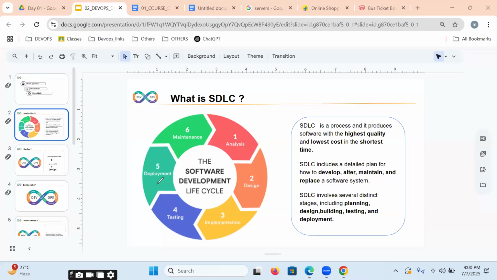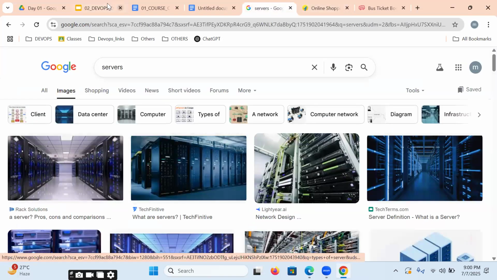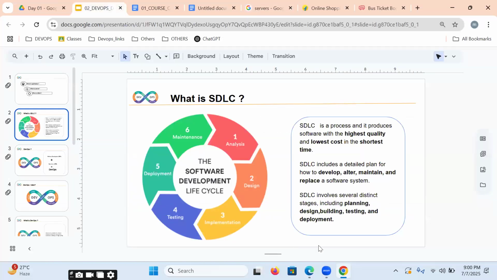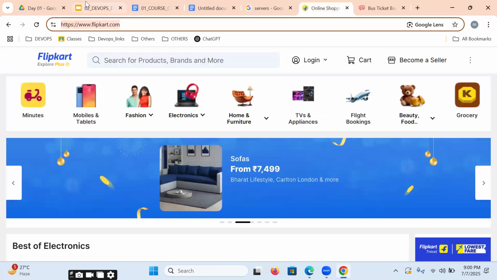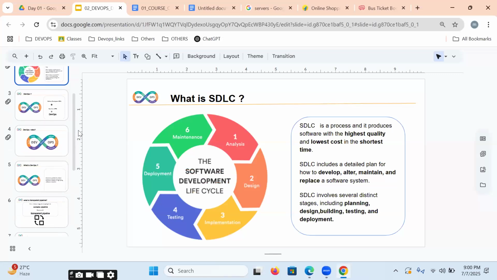Once it is verified, we place this application on the server side. Once it is placed on hundreds of servers, we can access it on the internet as a website like Flipkart, Amazon, or Book My Show. But whether it is working or not, we will monitor and maintain it. Monitor and maintenance. This entire process, which you are calling what? Software development lifecycle.